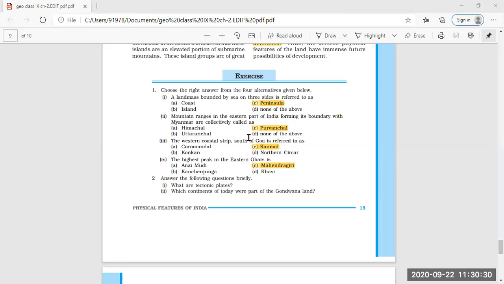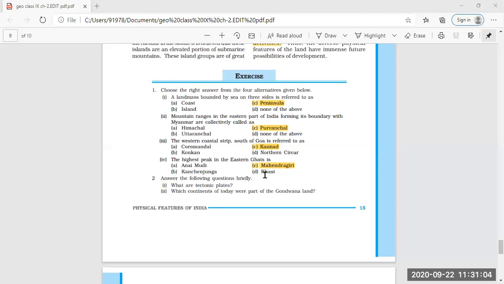The answer will be Purvachal. I have marked all the answers, and these questions of choose the correct answer, you can just mark it in the book itself. But answer the following briefly, and the rest of the answers you have to do in the notebook. Clear? So the third one, the western coastal strips south of Goa is referred to as Kannad. The highest peak in Eastern Ghat is Mahendragiri. Clear? You have marked, I think, all this in the book.